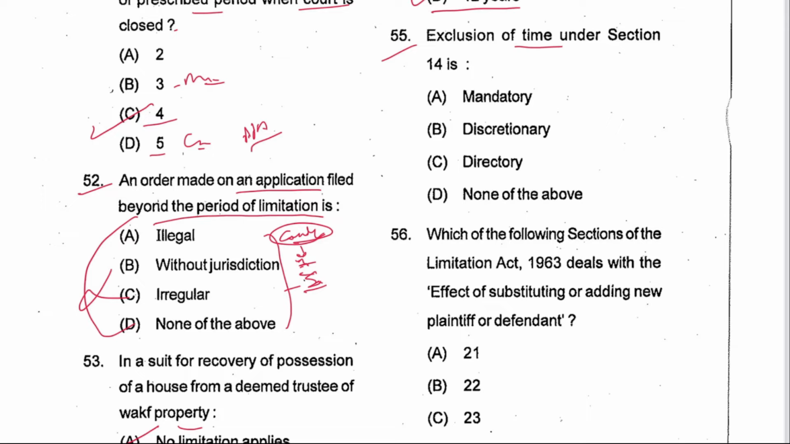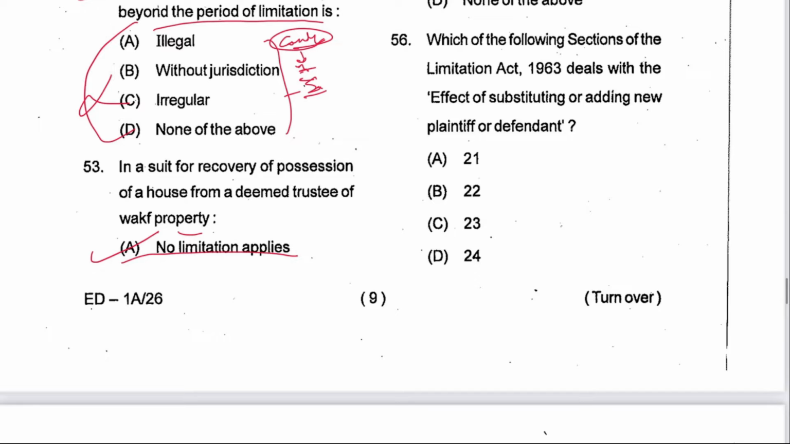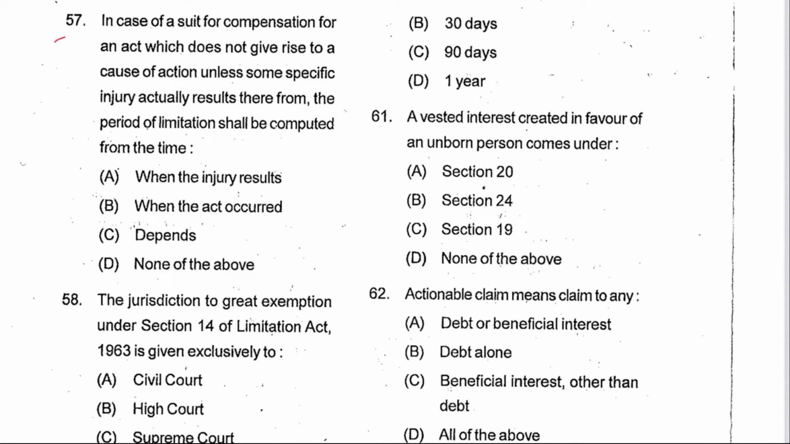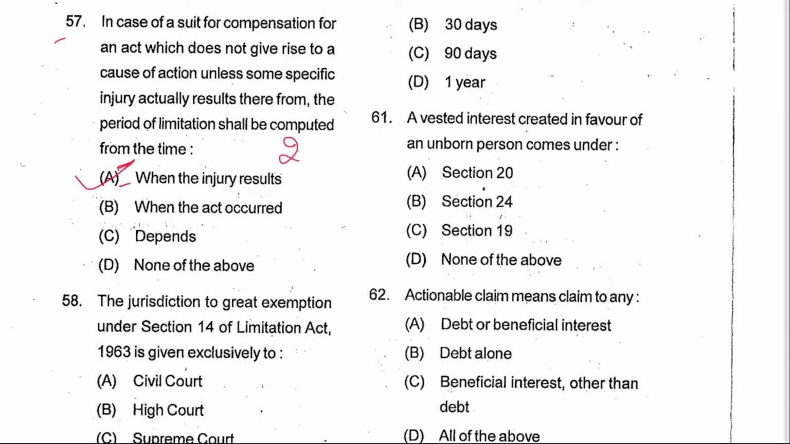Next is 55. Exclusion of time under section 14 is mandatory. A is the answer. Next 56. Which of the following sections of the Limitation Act deals with the effect of substituting or adding a new plaintiff or defendant? That is 21. A is the answer. Next 57. In case of a suit for compensation for an act which does not give rise to a cause of action unless specific injury actually results therefrom, the period of limitation shall be computed from the time when the injury results. A is the answer. And this is provided in section 23 of the Limitation Act.